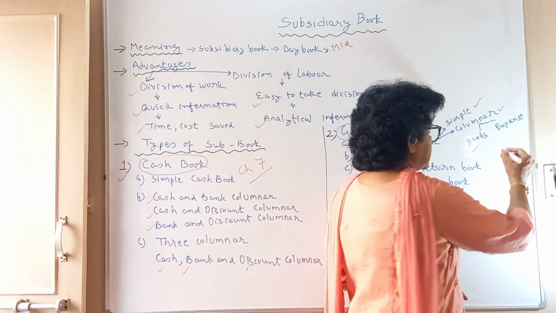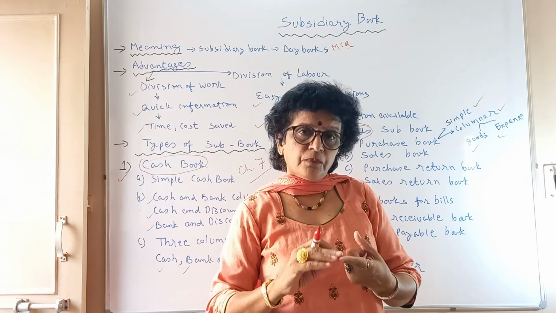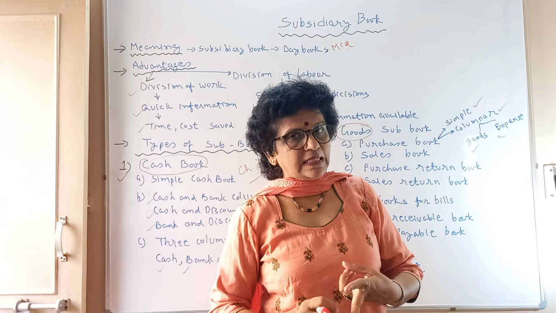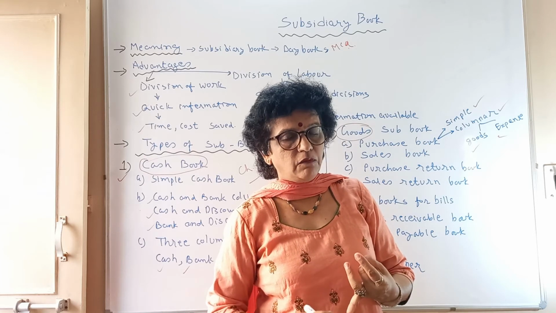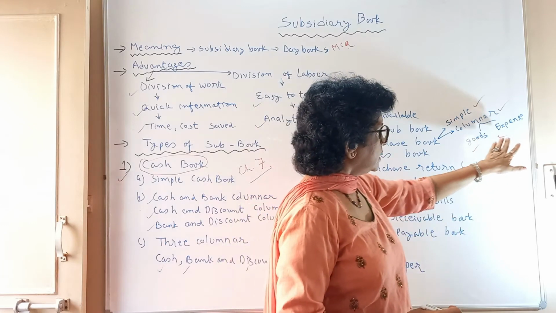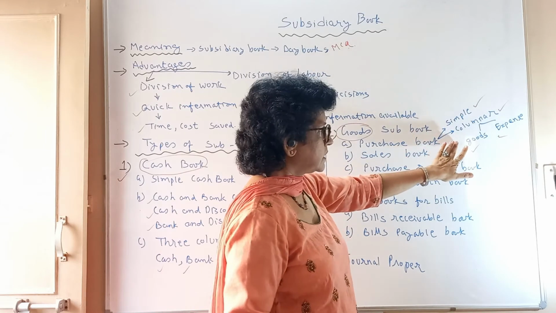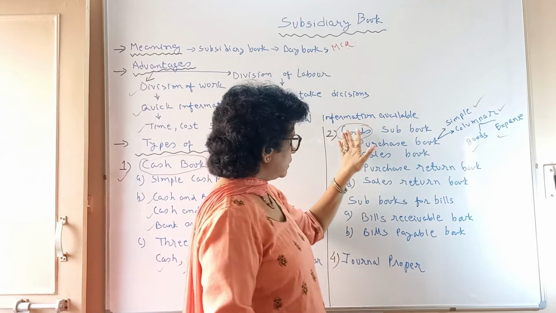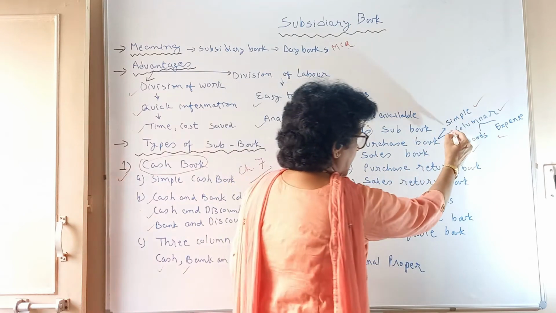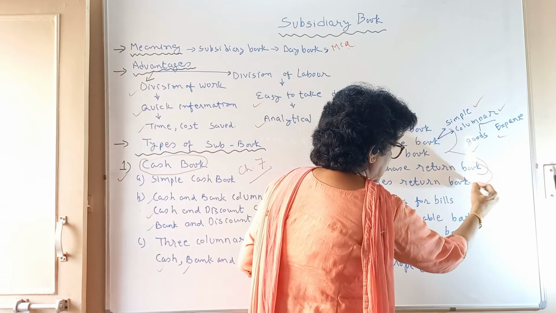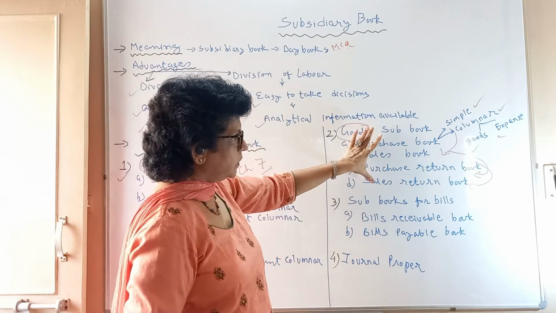Like that, the expenses: we are paying the goods cost as basic cost, then the sales tax, then the Mahajan Lago, then other expenses, railway freight or carriages. So all these are the columns. We will study later on as types of subsidiary book. In the goods related, we have the two types. The same types are followed for each subsidiary book again and again. So these are the goods related.